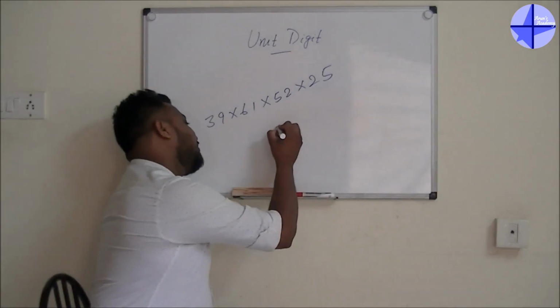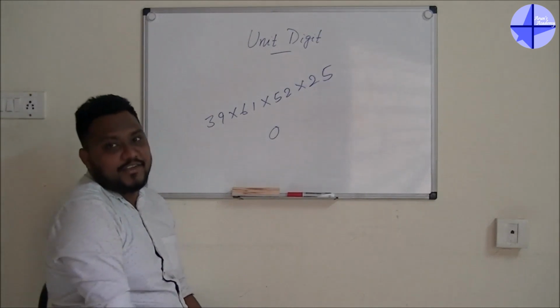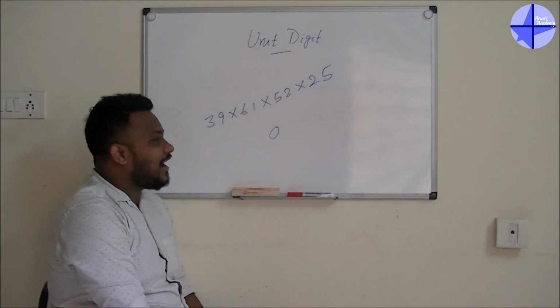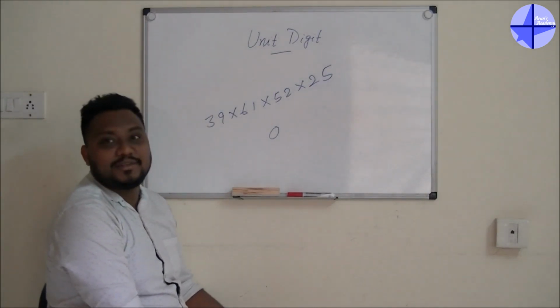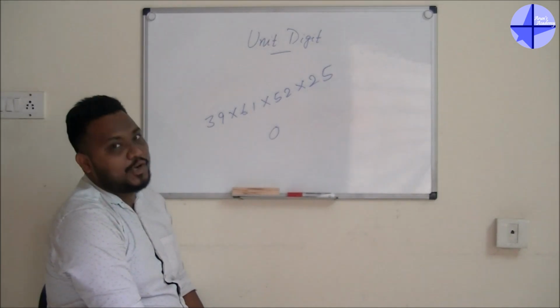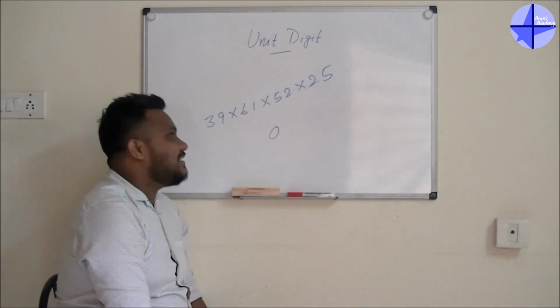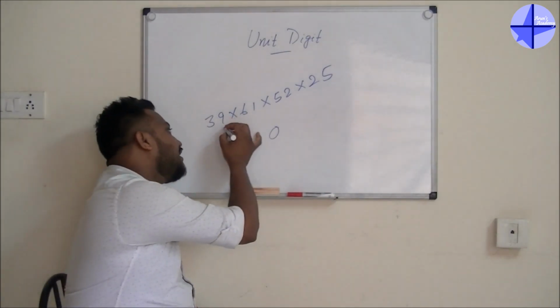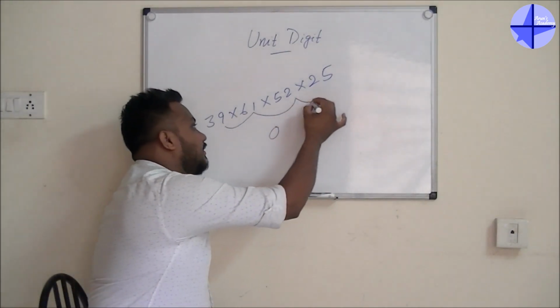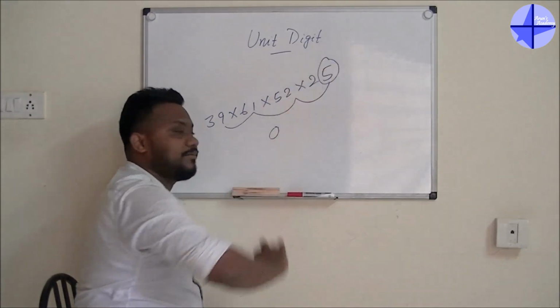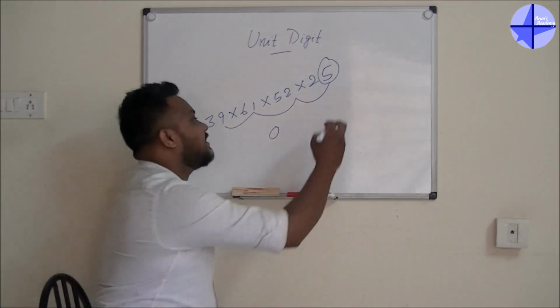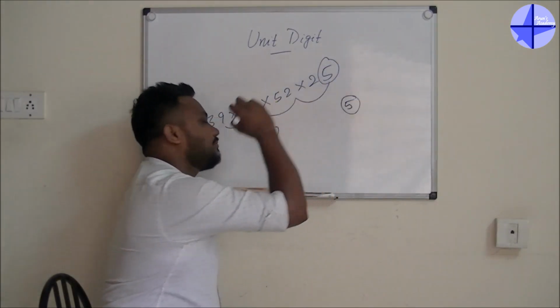Guys, the answer will be 0. You will think, sir, how did you get the answer within 2 seconds? It's not like I memorized this particular equation. Look here. Whenever you have the unit digit as 5, 100% the unit digit of the answer will be 5 when multiplied by an odd number.